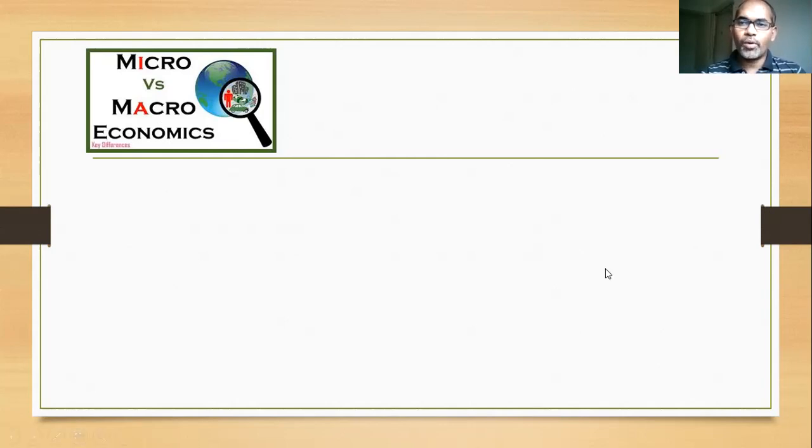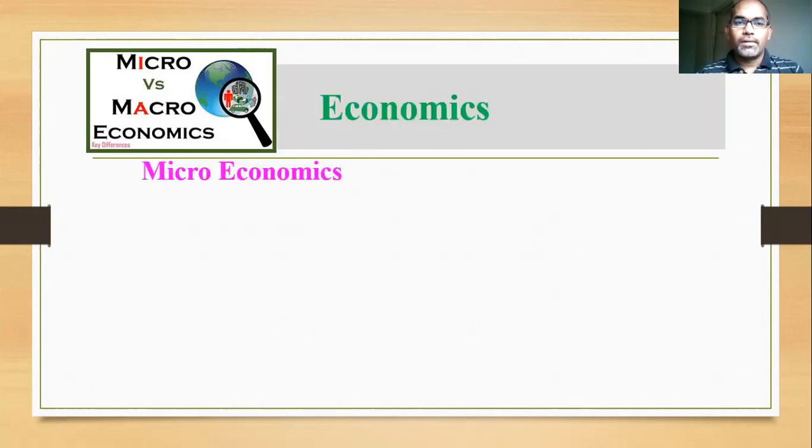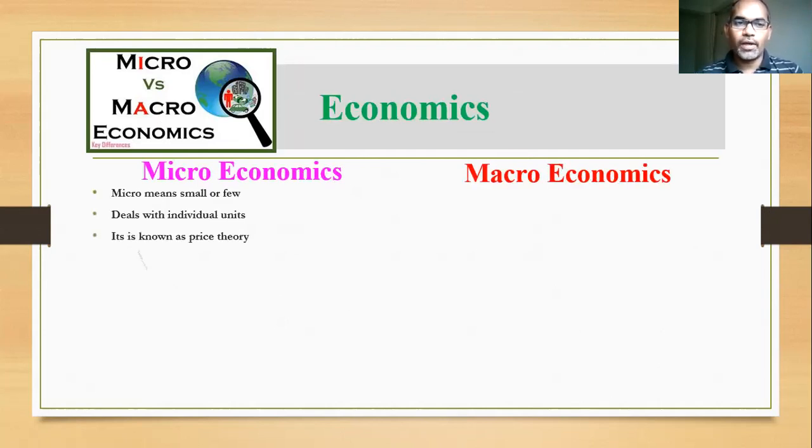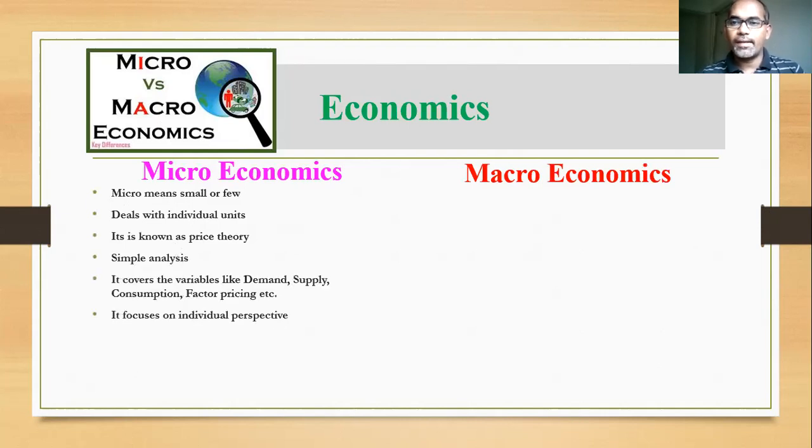I have presented some points here for a better understanding of the distinction between micro and macroeconomics. Under microeconomics, I have given some points to understand what microeconomics is, and on the other side the macroeconomics points are also given for a comparative study.